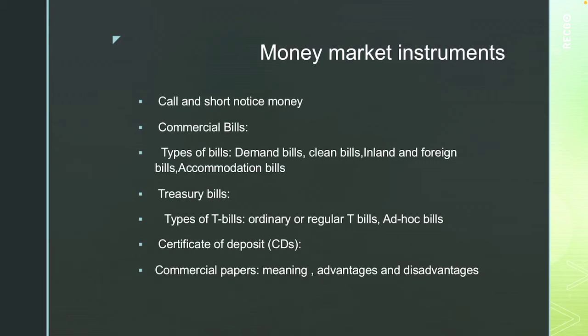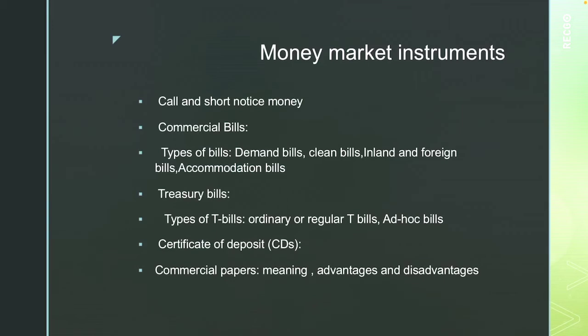The next money market instrument is treasury bills, which is important. Treasury bills are short-term instruments issued by RBI on behalf of the government. These are short-term credit instruments for a period ranging from 91 to 364 days.